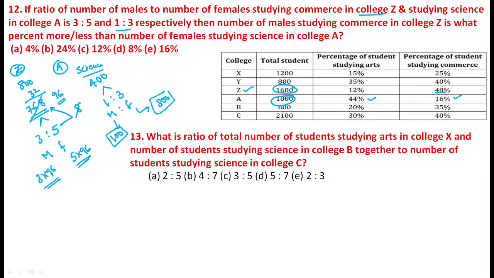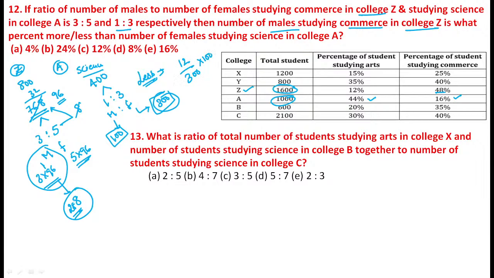Now the question: the number of males studying in commerce in college Z, 3 into 96, is what percentage more or less? Definitely you should calculate it nicely. 6 3s are 18, 9 3s are 27, meaning 288. Now 288 is more or less than the number of females in college A? The number of females is 300, here 288. Definitely the answer is represented as less. Now how much percentage less? Here 12 is less when compared to 300. Now both the values cancel, and the value becomes exactly 4%. So it is 4% less.